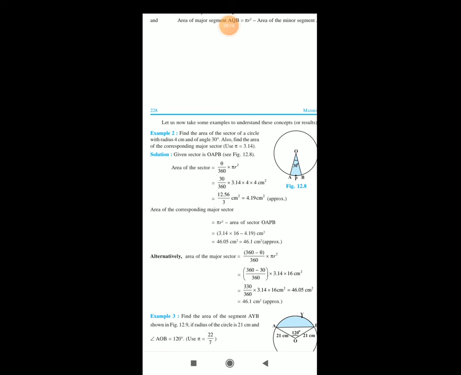Alternately, area of the major sector is equal to 360 minus theta multiplied by pi r square divided by 360. So therefore 360 minus 30 divided by 360 multiplied by 3.14 multiplied by 16. Here radius of the circle is 4. So therefore 330 divided by 360 multiplied by 3.14 into 16 and therefore we get 46.05 centimeter square, which is approximately 46.1 centimeter square. One more example here.